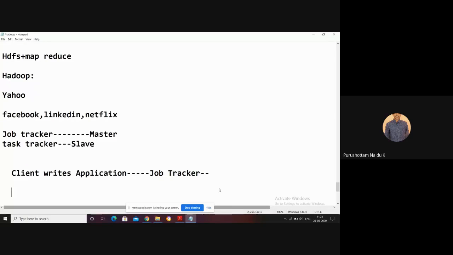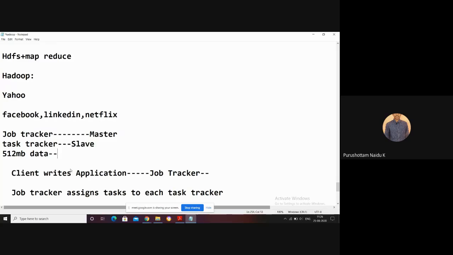Okay, what the job tracker can do is assign tasks to each and every task tracker. For example, let's take 512 MB of data.